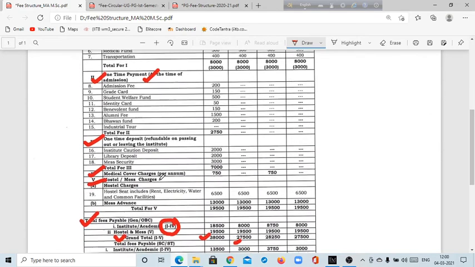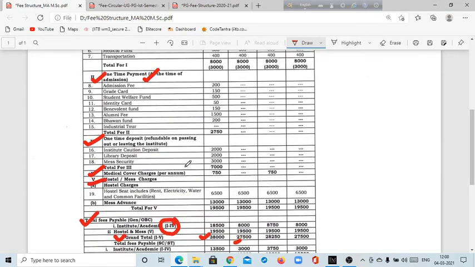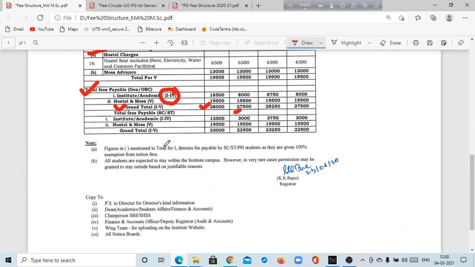These are paid during your admission, and in the other three semesters you do not have to pay them. For SC and ST students, it will be 33,000 for the first semester, and in the second semester you will pay 2,500 rupees.